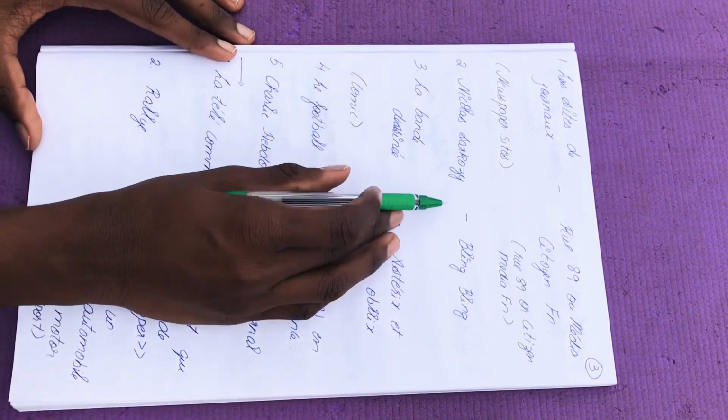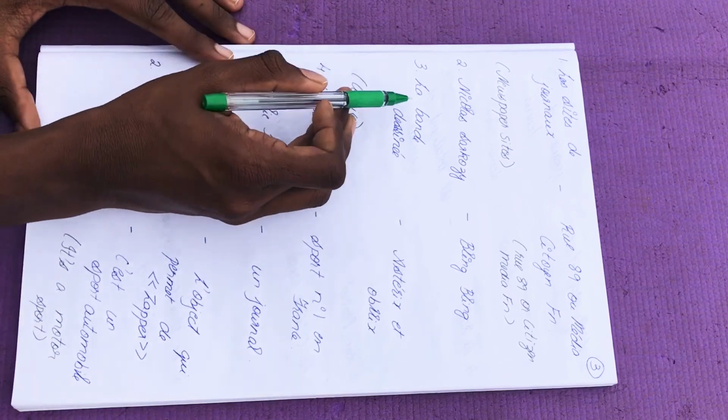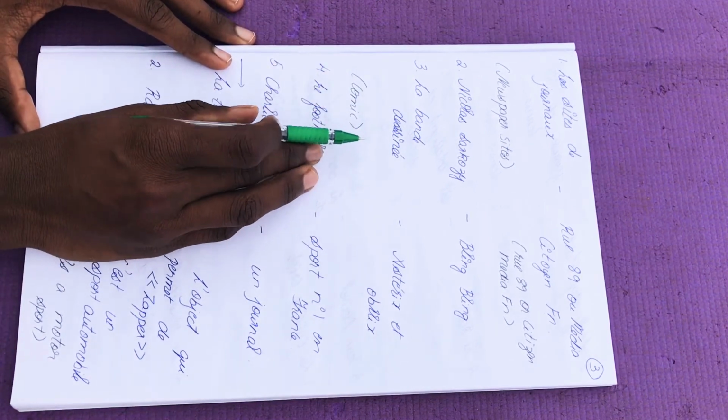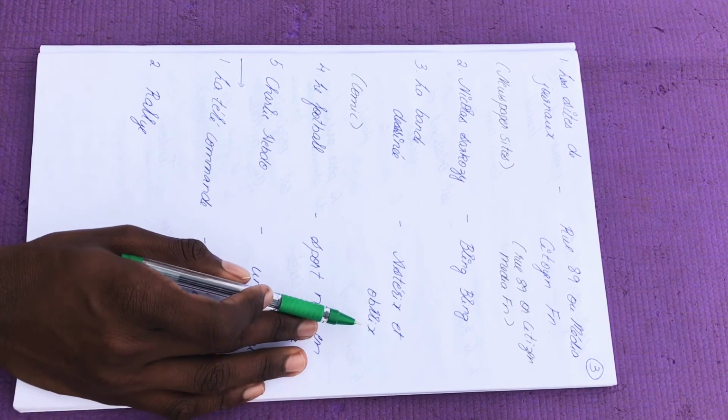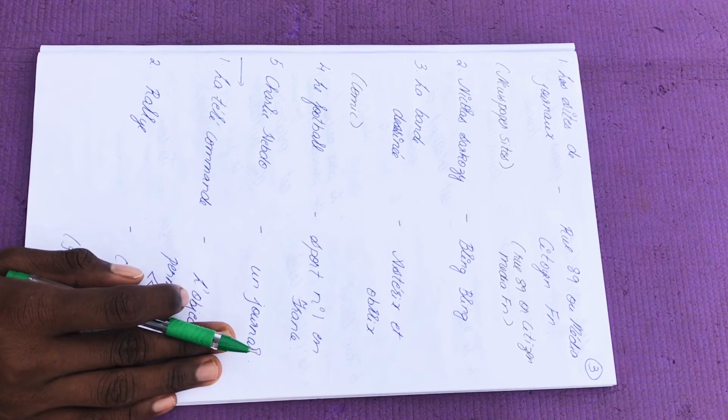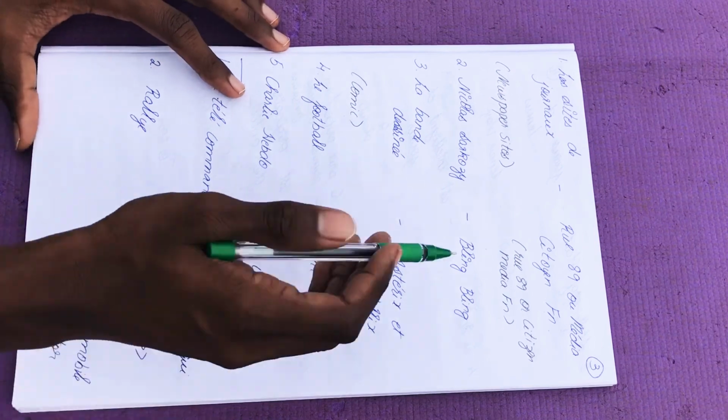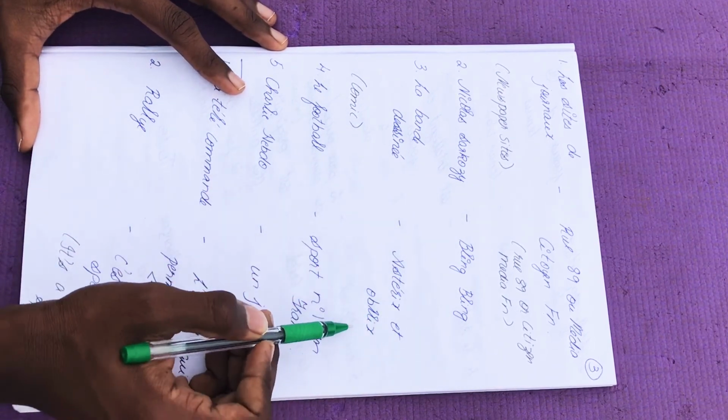Okay, Nicolas Sarkozy, bling bling. Third one, La Bande Dessinée. La Bande Dessinée, the famous comics, are Asterix et Obelix. So which are the famous comics in France? It's nothing but Asterix et Obelix.